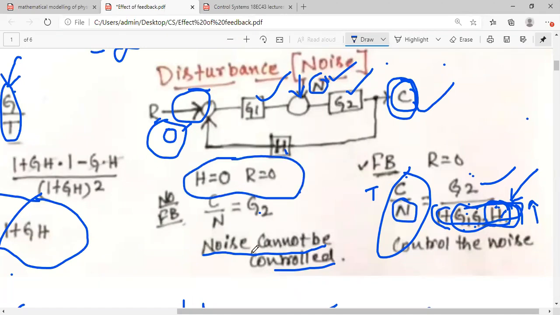In case of open loop, H is not there, so you cannot control the noise. But if you consider the feedback, you can control the noise. Hope you understood this. Any doubts in this, you can ask me.